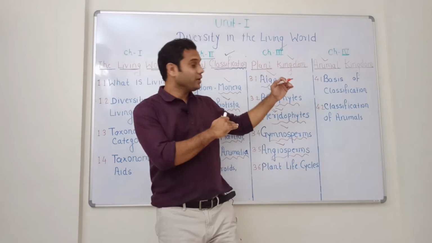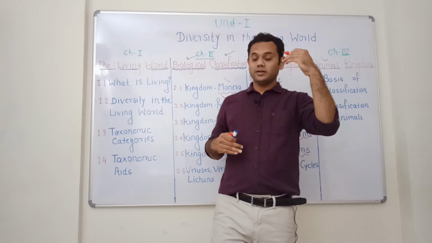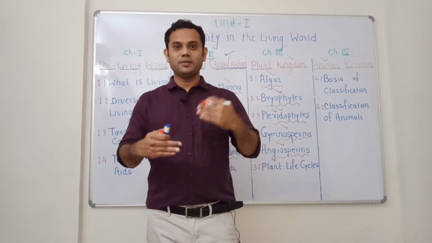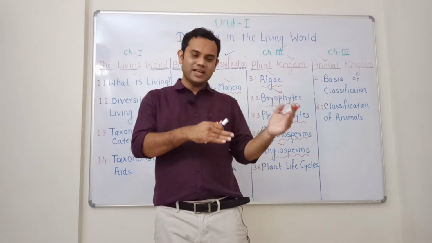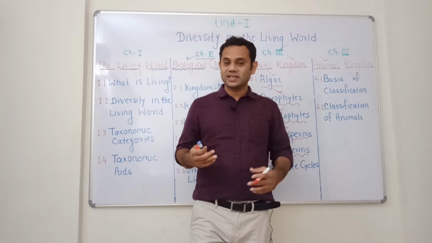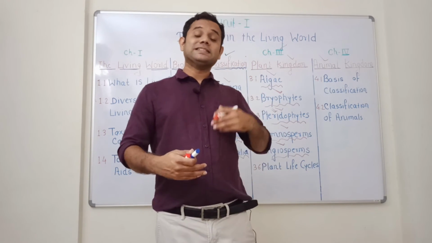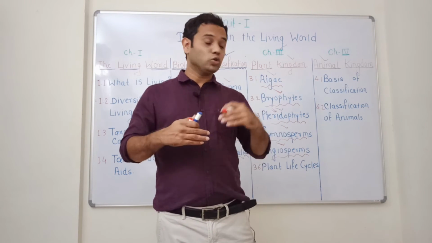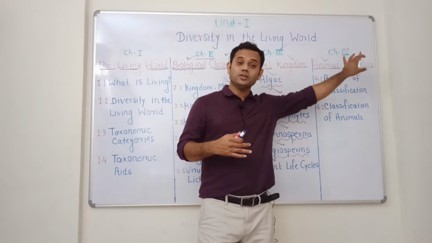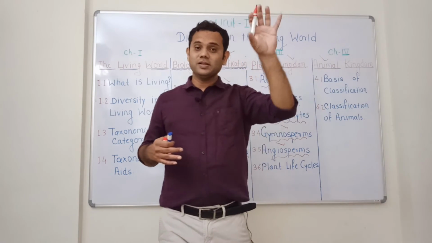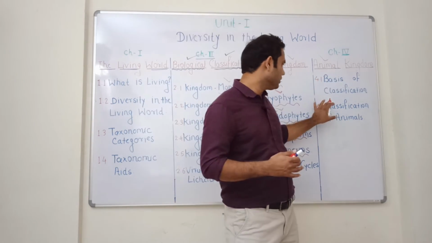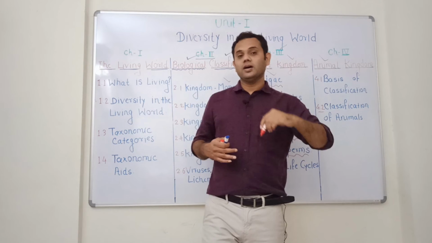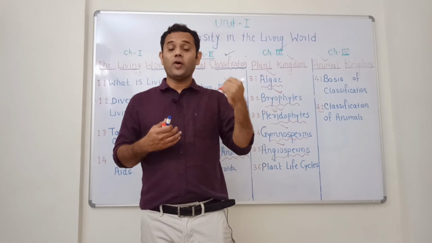So based on the body organization, then the diploblastic and triploblastic nature: two layers, three layers. Then coelom is a kind of cavity which is present. Segmentation is another criterion. Notochord is another criterion on the basis of which animals are classified. And the last point is how they are classified into different phyla.